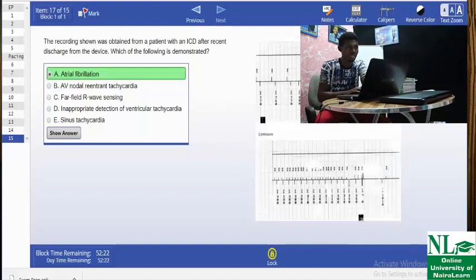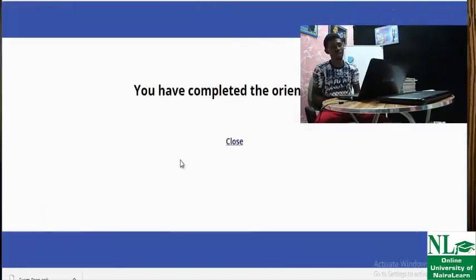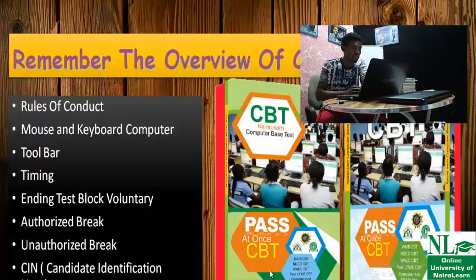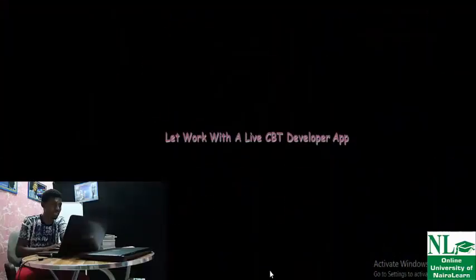So once you're done, you can click on what? End block. Okay, end block. As you can see, this is the response code. You have completed your orientation. So those are the keyboard keys that are introduced to you.